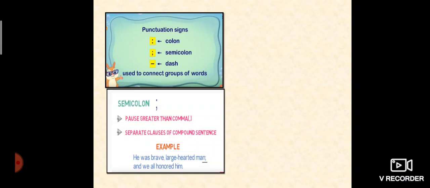Let's see these punctuation signs, colon, semicolon, dash. It is used to connect groups of words. Now let's see semicolon. A semicolon is a pause greater than a comma, used to separate clauses of a compound sentence.